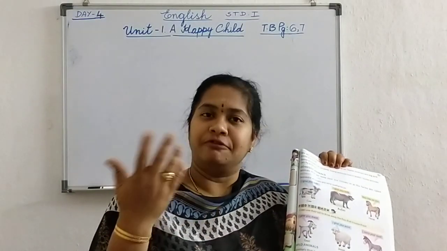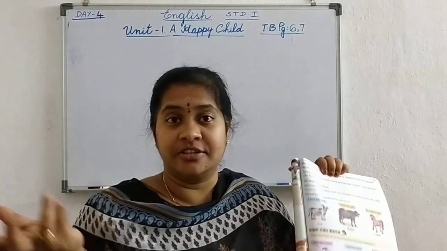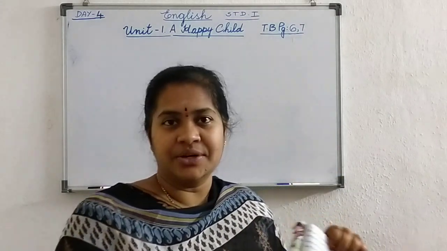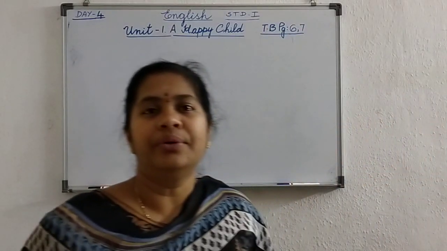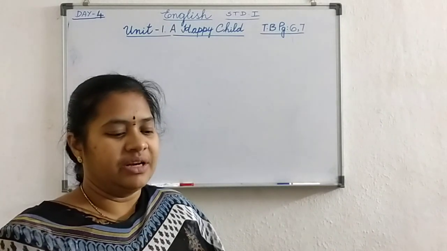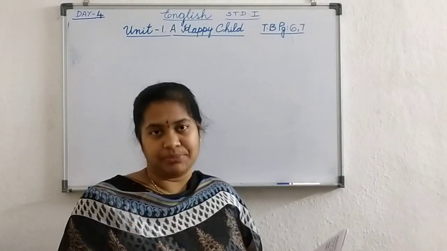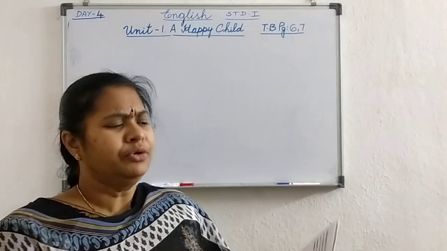We have 2 types of animals, yes or no? Wild animals, farm animals. Yes, wild animals: lion, tiger, elephant, deer, zebra. These all live in the forest, yes or no? So, now related to the animals, we have in this lesson also textual exercises. Okay, now you can collect some pictures of different animals which I am going to say, and you can paste in your textbook. Okay, all of you.